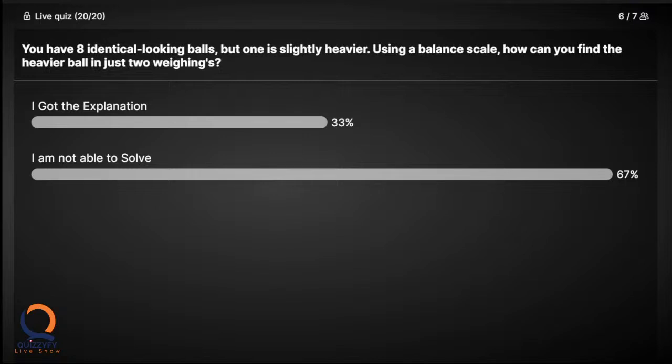If the measurement is equal, then the ball you are holding in your hand is the heavier ball. Got it?